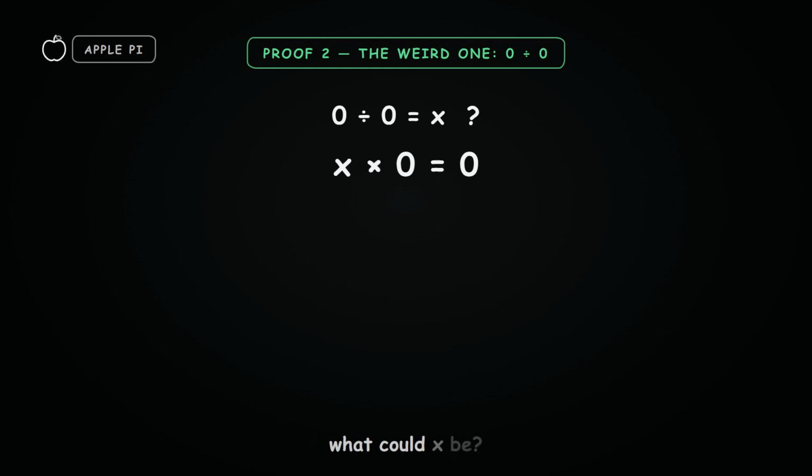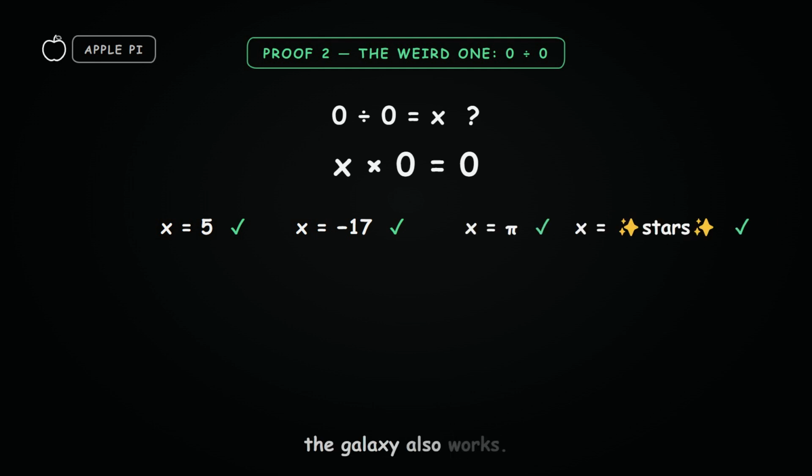Now hold on, what could x be? What if x is 5? 5 times 0 is 0. Yep, that works. What about minus 17? That works too. What about pi? Pi times 0 is 0. The number of stars in the galaxy also works. Uh-oh, now we have the opposite problem. For 10 divided by 0, there was no answer.